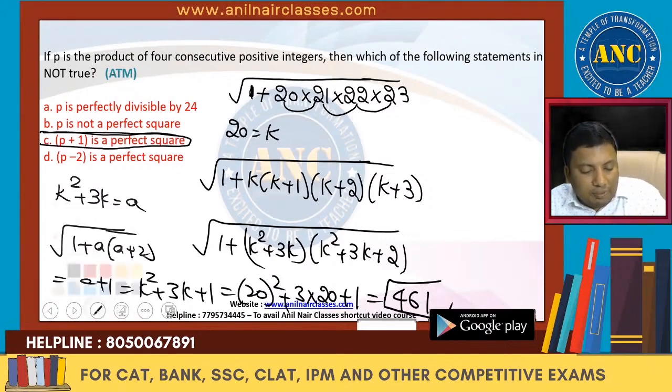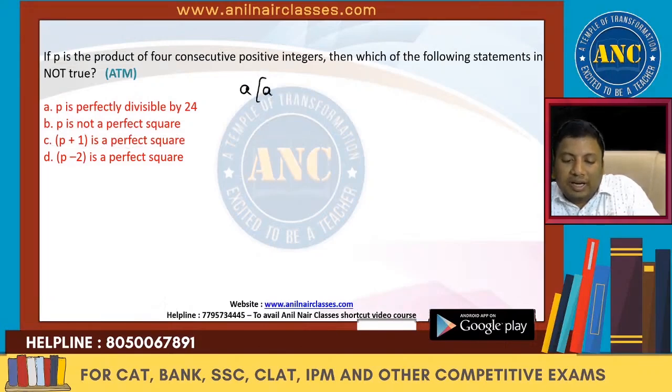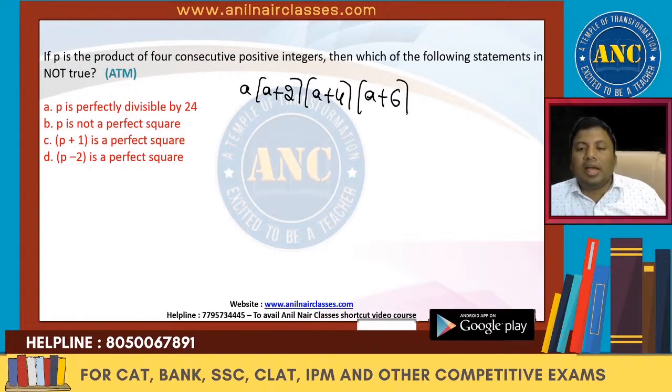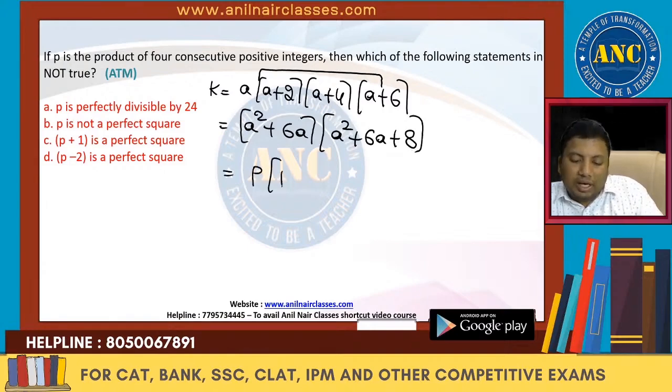Now let us see. Suppose a, next let me take a difference of 2: a plus 2, a plus 4, a plus 6. What should we add to make it a perfect square? Let us see, it is first and last: a square plus 6a. This is a square plus 6a plus 8, which is p into p plus 8, so this is p square plus 8p.